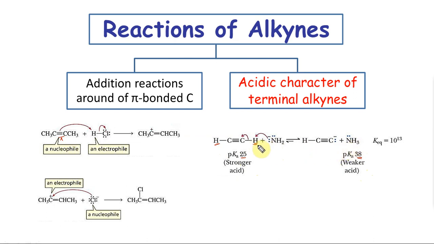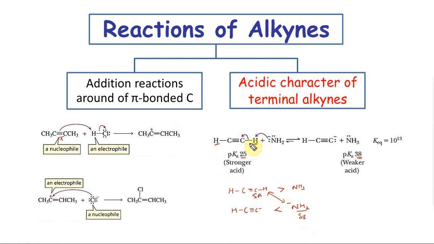What it means is a couple of things. If HC triple bond CH is a stronger acid than NH3, the corresponding conjugate base is weaker. This is weaker, this is stronger. Obviously, this is the strong base and this is the strong acid among the given set, so these two will react.